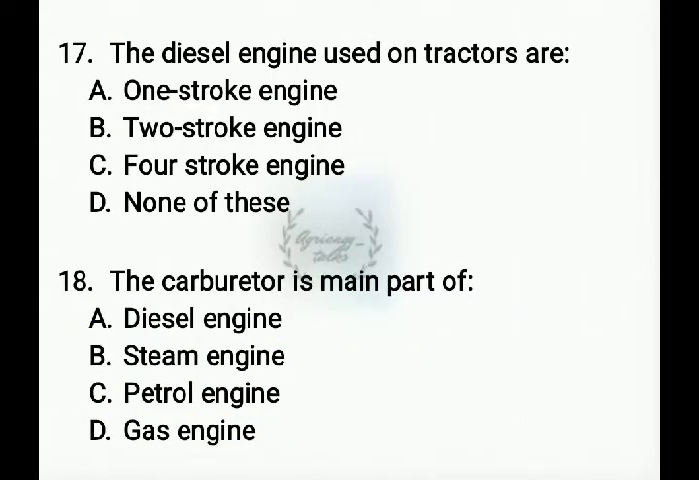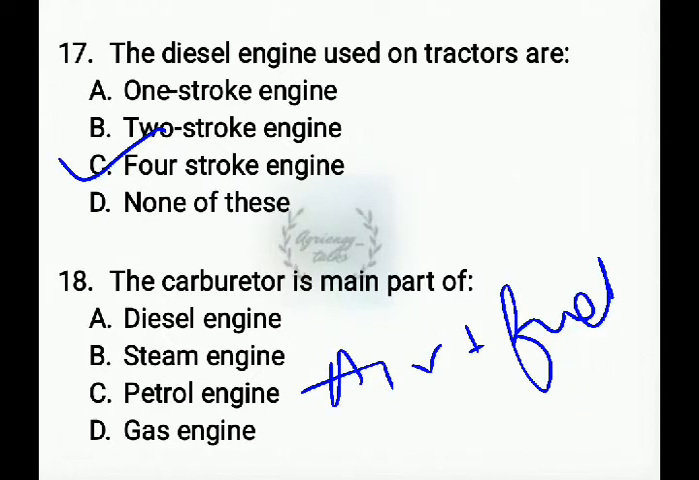Next question, the diesel engine used on tractors is the 4 stroke engine, as we have already discussed. Next question, the carburetor is the main part of. We need carburation in a petrol engine because the charge is air plus fuel. To mix this air and fuel we need a carburetor. The carburetor is the main part of the petrol engine because we need to mix the air and fuel for combustion, which develops power for running the engine.